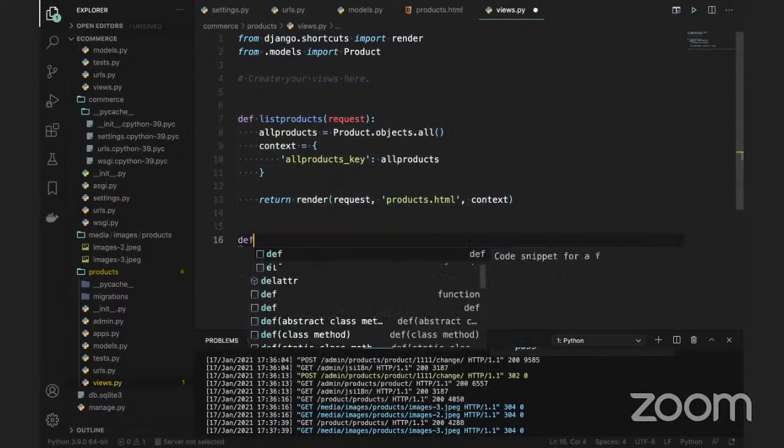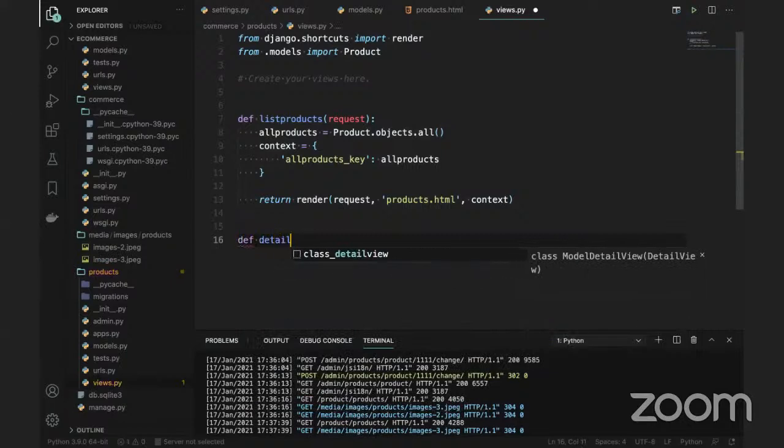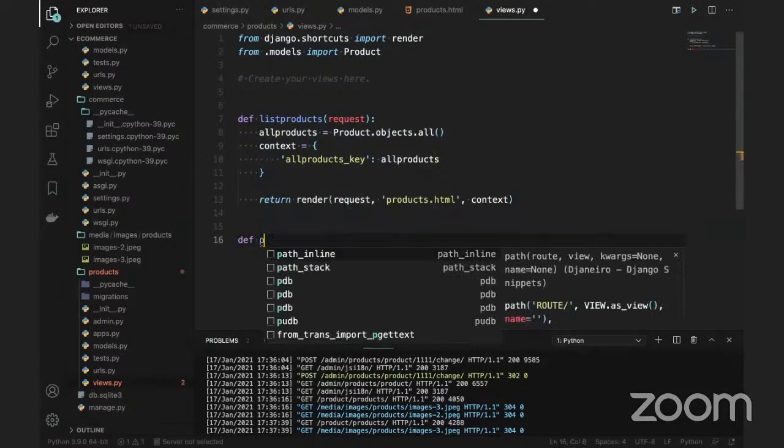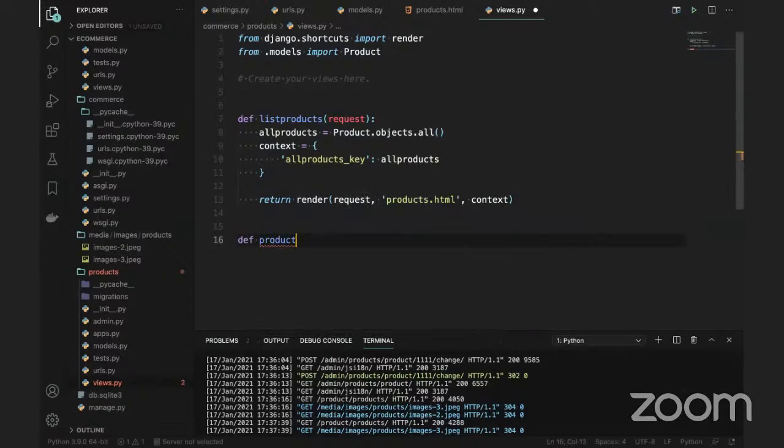So def, and a detail product view. Product details, we can change this name, product_details. And we can use request, and also a comma and id, because whenever you send the ID, only that information will be fetched.